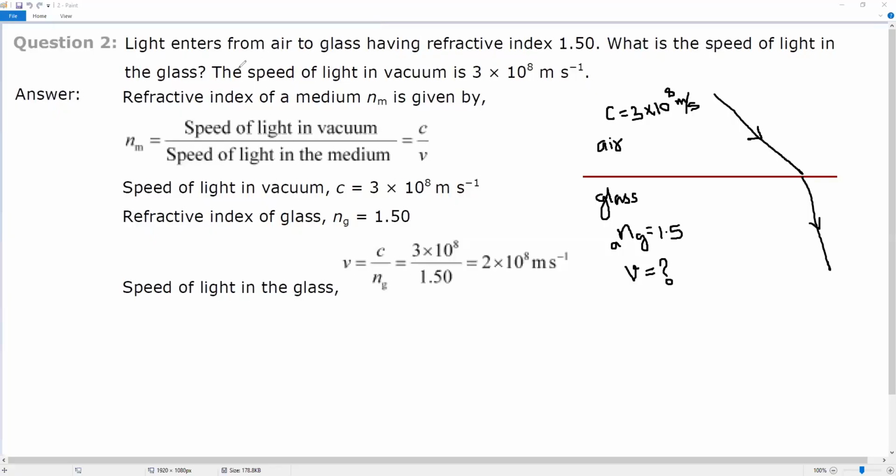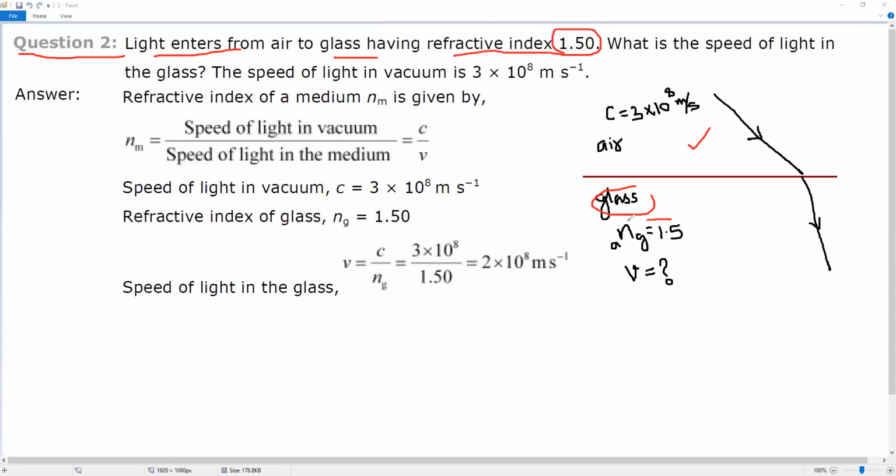So let's come to the next question. Question number 2 from the same page number 176. Light enters from air to glass. Here I have drawn a diagram where light is coming from air to which medium? Glass. And the glass has refractive index 1.5.